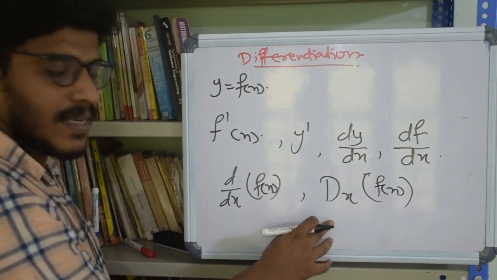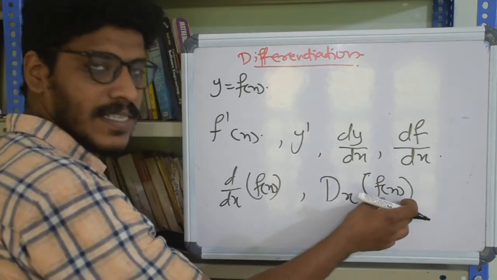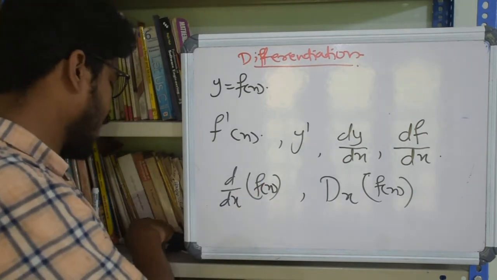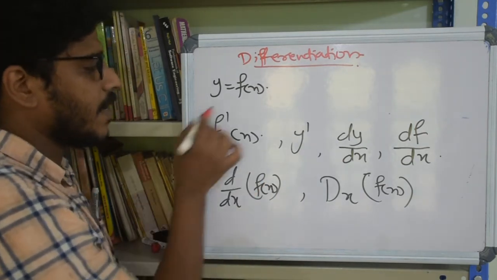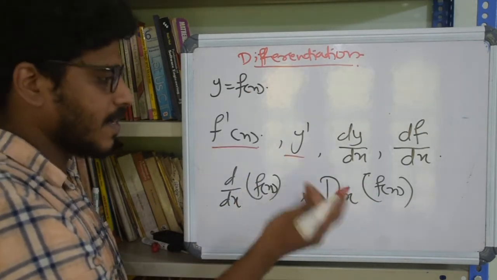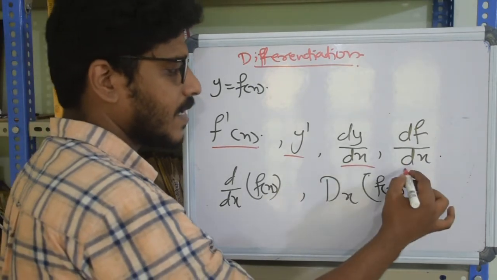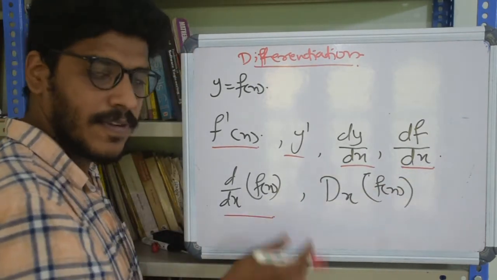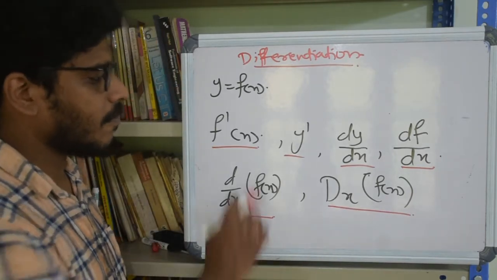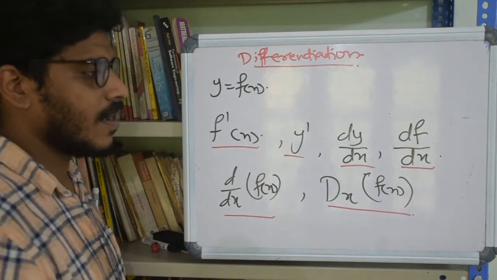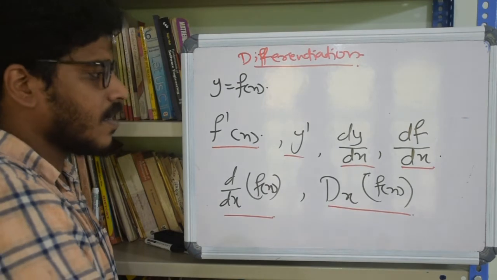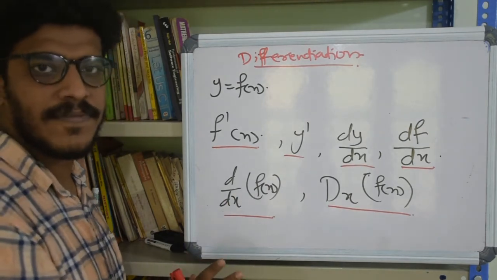This expression means derivative of f of x with respect to x. So how many do we have here? If y equal to f of x, f dash x, y dash, or simply f dash is also fine. dy by dx, df by dx, d by dx of f of x, d x of f x. So we have 1, 2, 3, 4, 5, 6 different notations, and there can be many more. So all these denote the same concept of derivative.